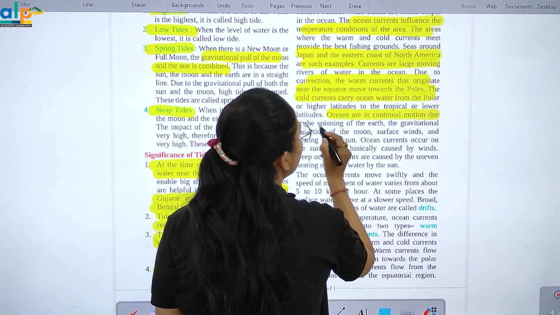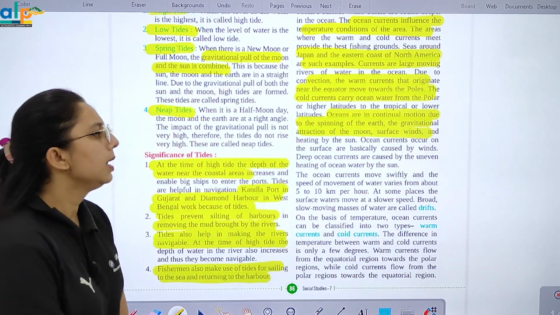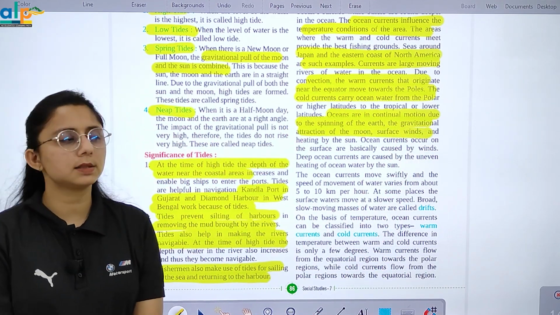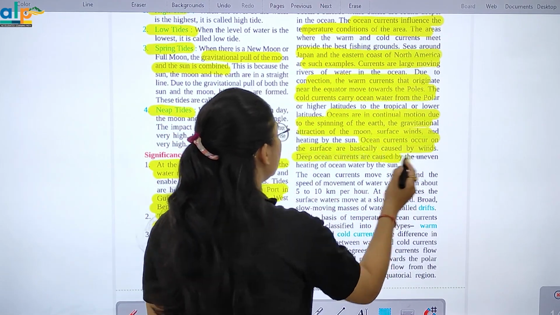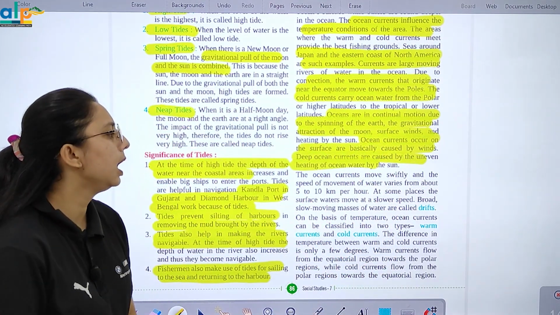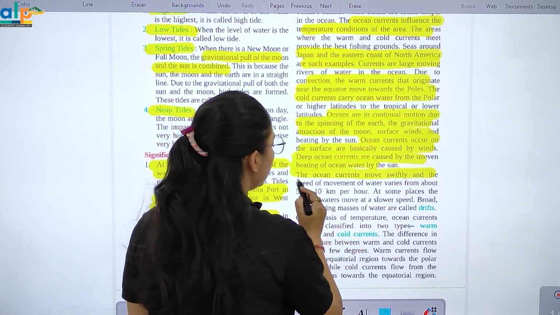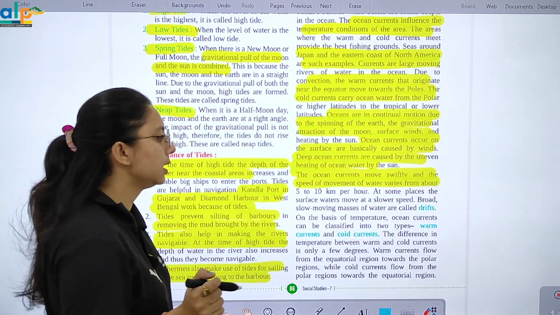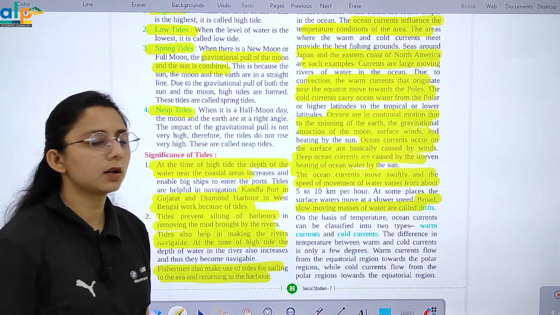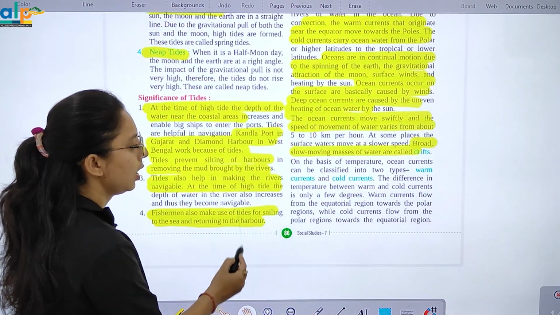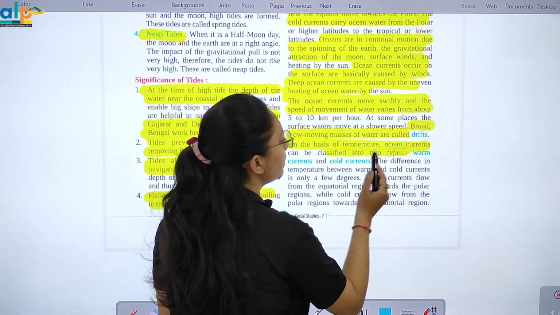Oceans are in continual motion due to spinning of the earth, the gravitational attraction of the moon, and the heating by the sun. So ocean currents occur on the surface basically caused by winds, and deep ocean currents are caused by the uneven heating of the ocean. So the ocean currents move swiftly and the speed of movement of water varies, and we can say that broad slow moving masses of water are called drift. इन्हें हम क्या कहते हैं? ड्रिफ्ट कहते हैं.